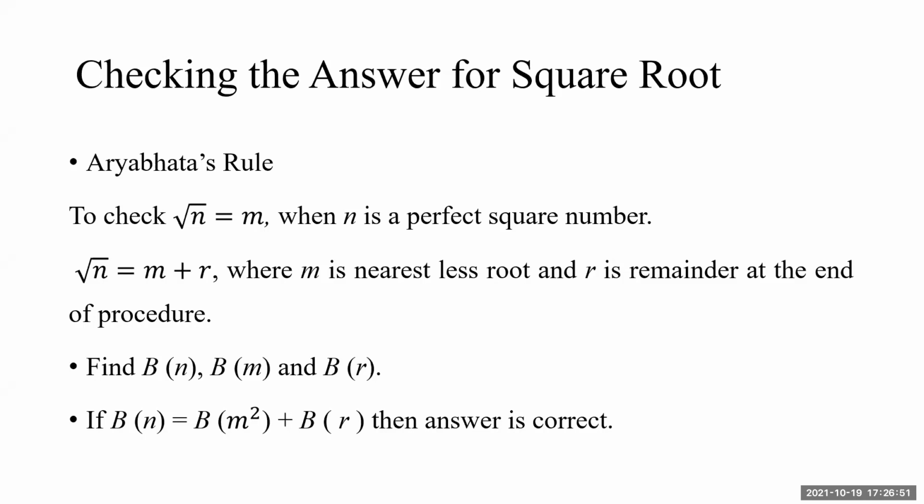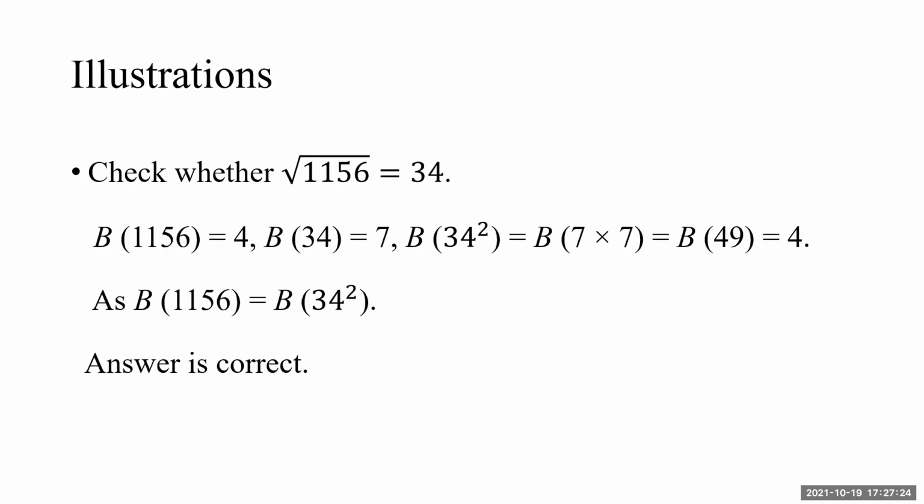Then Aryabhata declares in the third verse, third in the sense that the verse numbers are 67 to 70, so it will be the 69th verse. In verse number 69, he says that if this happens, B of n is equal to B of m square plus B of r. Of course, his language is Sanskrit in verse form. He will not be giving the answer in terms of B of n. This is our modern language, you can say. The answer is correct. Let us try 2 or 3 examples. Check whether the square root of 1156 is equal to 34 or not.